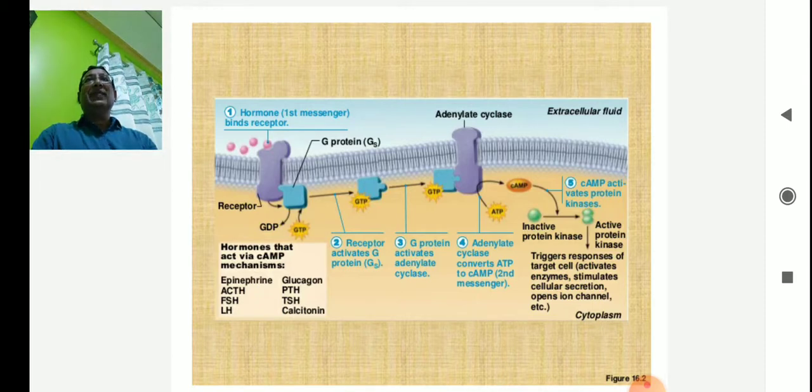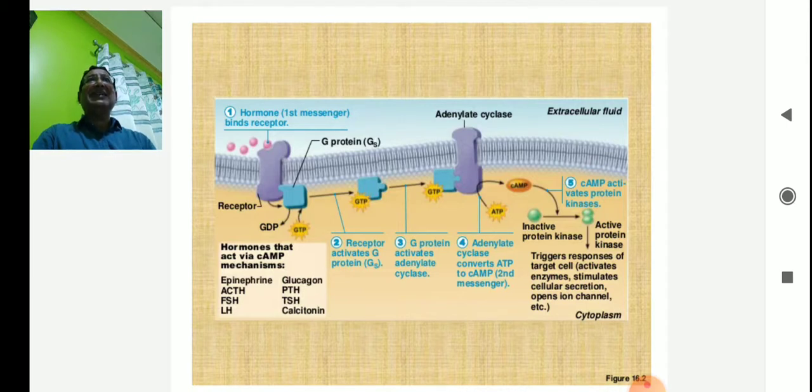So when the hormone, the first messenger, binds to the receptor, the G protein, which is a trimer, is activated. The trimer is not shown here. Out of the 3 units, the alpha unit will be stimulated. When it is stimulated, GTP will bind and it will be separated from the original G protein. Once the receptor activates the G protein, it is separated from the main G protein and stimulates another protein known as adenylate cyclase.